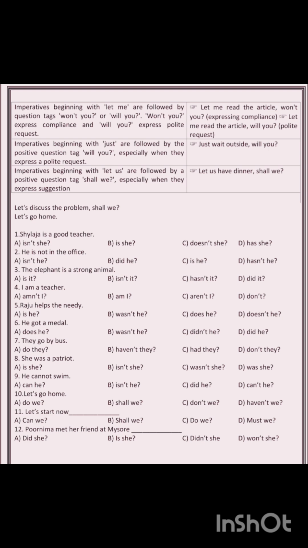So let us learn many examples here. Let's go home, shall we? Shailaja is a good teacher. It is a positive statement, so what will be the answer? Isn't she? He is not in the office. It is negative, so the positive tag is is he. The elephant is a strong animal. It is a positive statement, so you should write the negative tag.